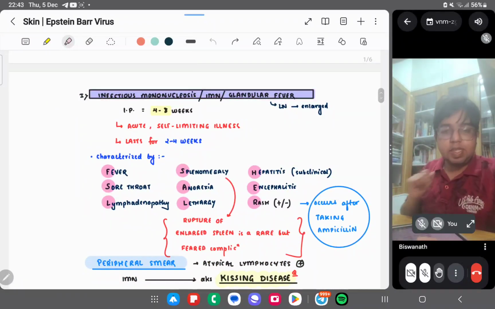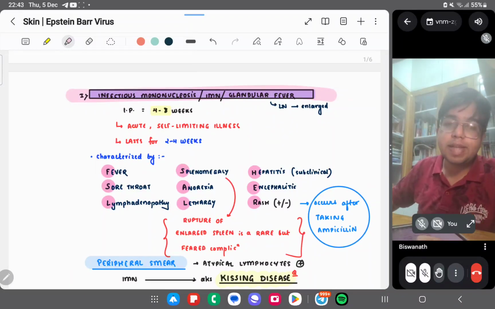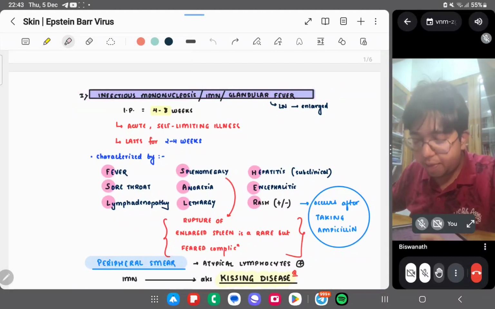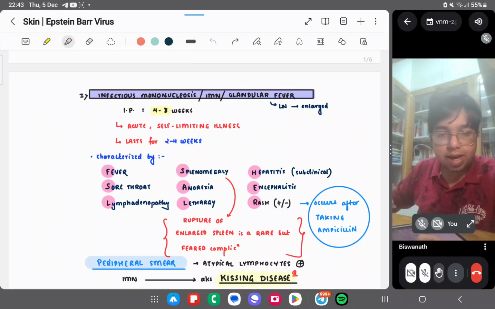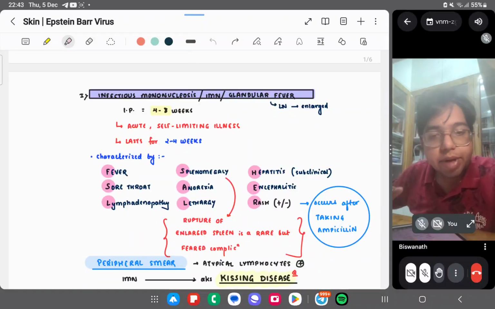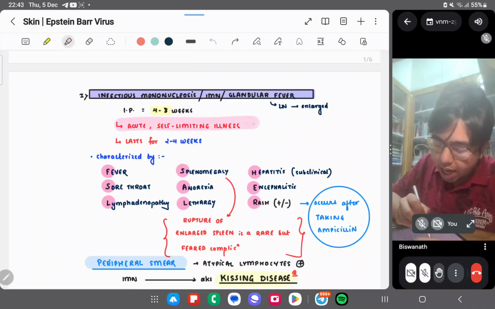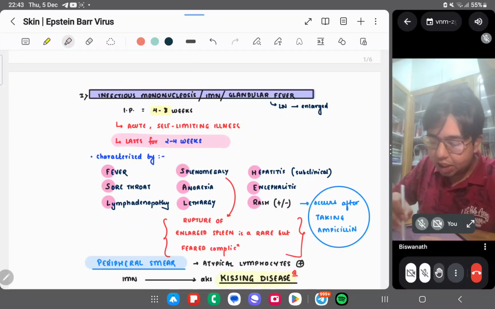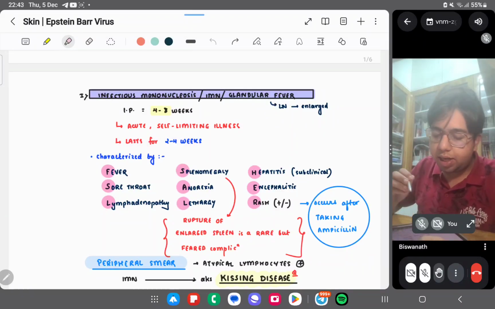The first disease caused by this virus is infectious mononucleosis, also known as IMN, also known as glandular fever. Why glandular fever? Because the lymph nodes are enlarged. So it is called infectious mononucleosis, IMN, or glandular fever. Incubation period is 4 to 8 weeks. It is an acute self-limiting illness that lasts for 2 to 4 weeks. So the incubation period is 4 to 8 weeks, but the illness lasts for 2 to 4.